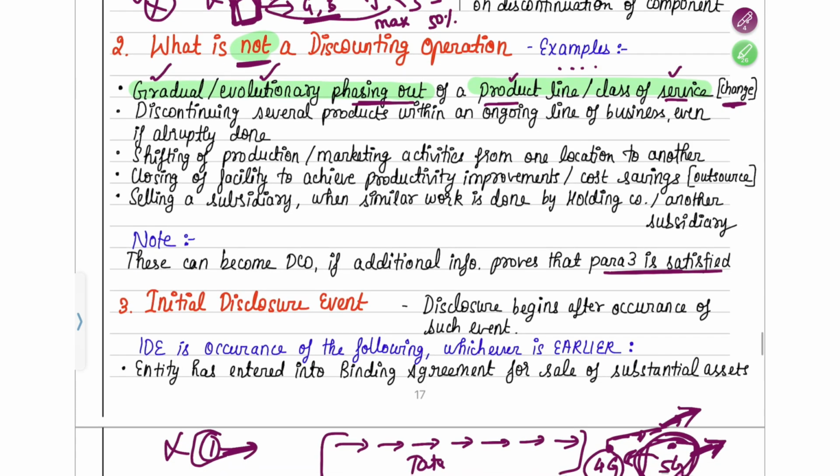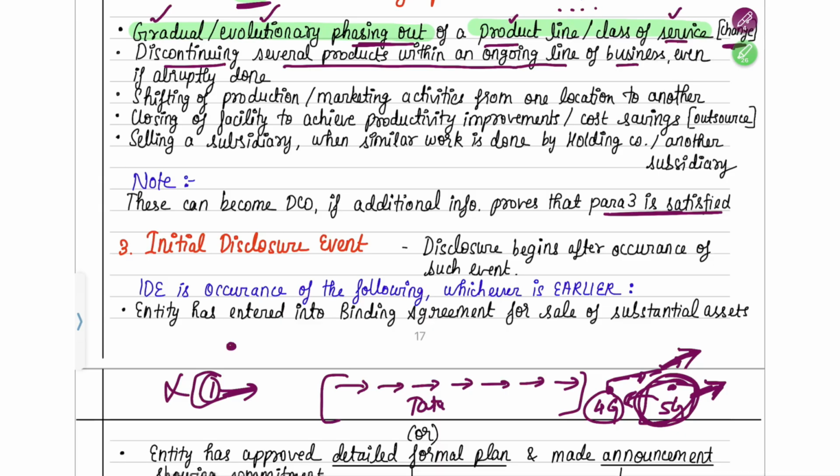Okay, next is discontinuing several products within an ongoing line of business, even if it is abruptly done. That means there is one particular division, suppose there is a soap division of HUL, and they have a lot of soaps within them which they make, correct? So suppose there is a soap A, soap B. Soap A is a men's soap, B is a women's soap, C is a children's soap, D is a hand wash soap. So like that, they're making a lot of soaps in the soap division.